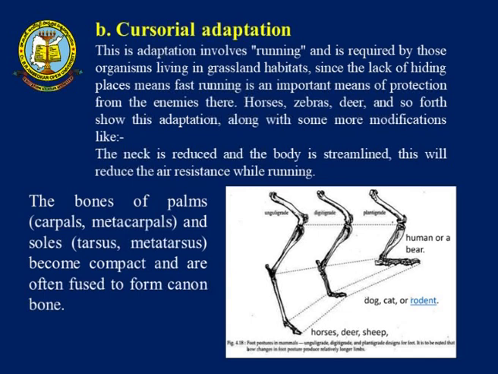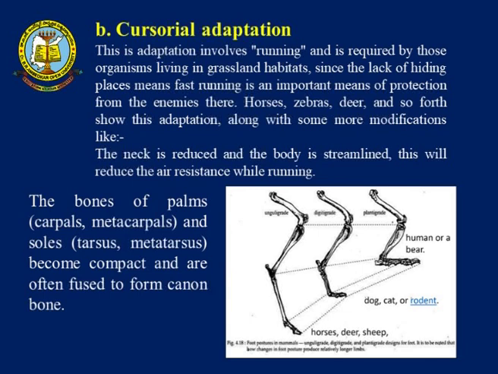Cursorial adaptations: you find the legs modified so that they are able to run very fast. The plantigrade, the digitigrade and the unguligrade. The humans and the bear walk on the plantigrade, where the whole foot is pressed onto the ground so that they are able to walk.